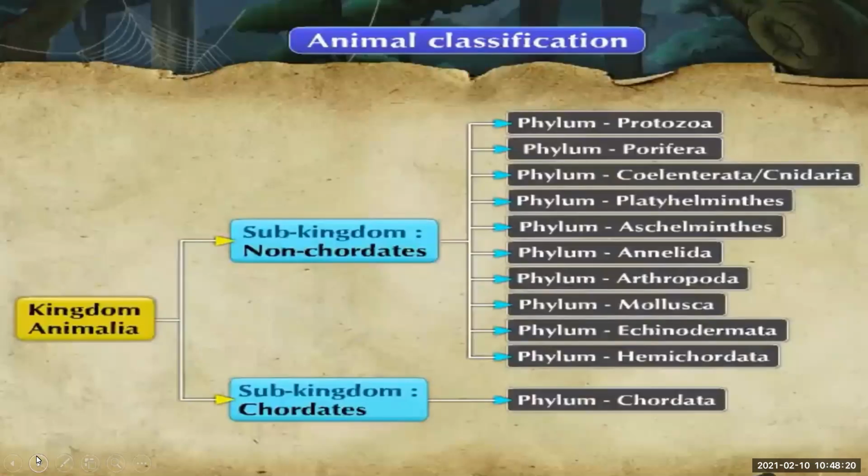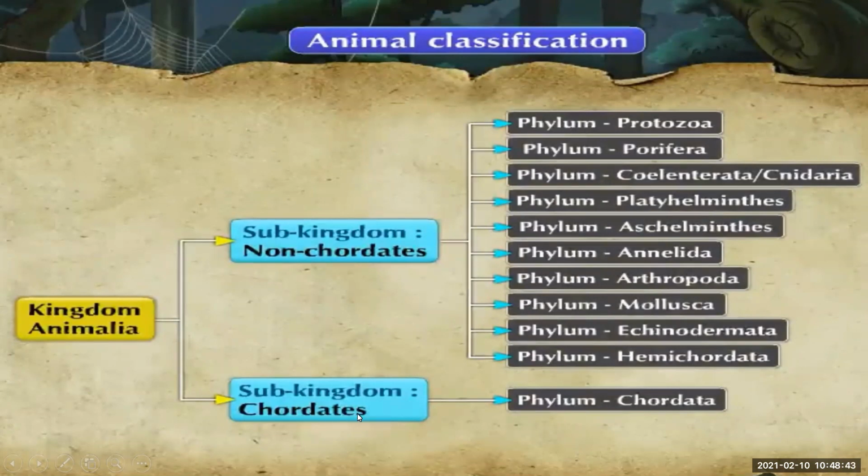We will take a quick recap that all the animals are classified into the kingdom Animalia, right? And that kingdom is divided into subkingdoms: subkingdom non-chordates and subkingdom chordates. Subkingdom non-chordates is divided into 10 phyla.